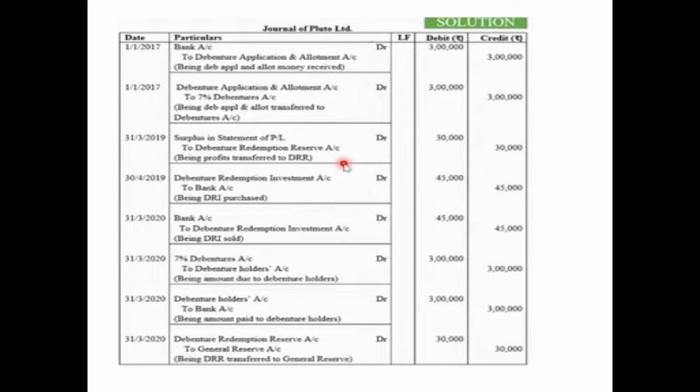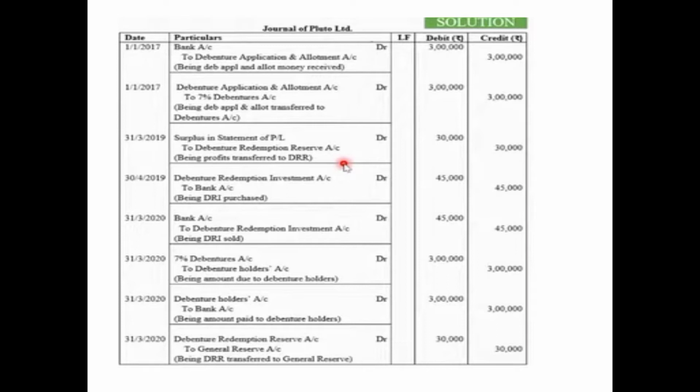Soon after the receiving entry, the application and allotment money will be transferred to debenture account, and the rate of interest will be prefixed as it is given in the question, 7%. So the entry for transfer on 1st January 2017 will be debenture application and allotment account debited 3 lakh to 7% debentures account 3 lakh with the face value, since it is issued at par.